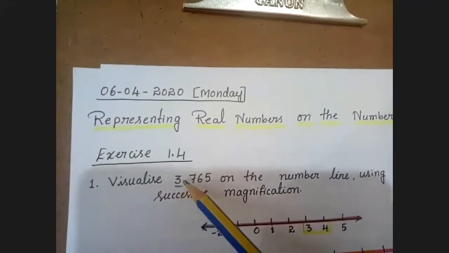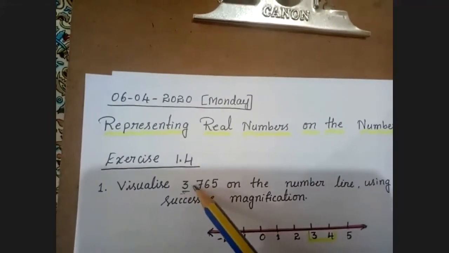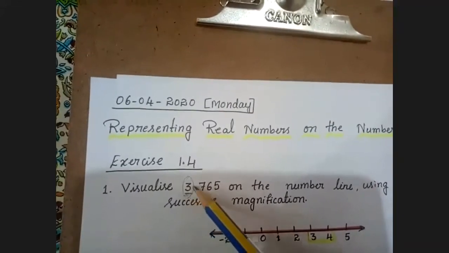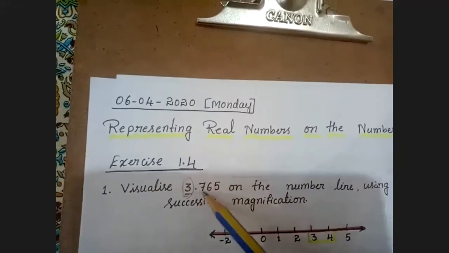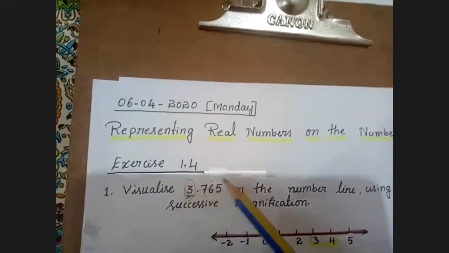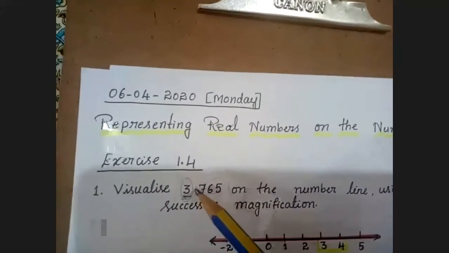First you concentrate before point. So decimal number means this is a decimal number. This is the whole number part or integral part, and this is called the integral part. Before point is the integral part. After point is a decimal part, and this is a decimal point. Am I clear, children?